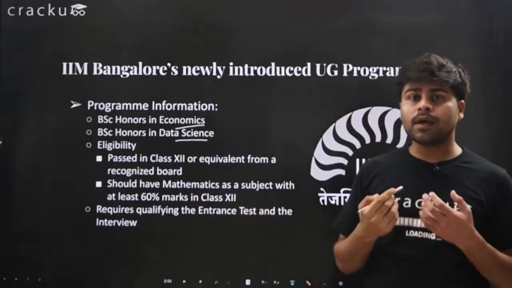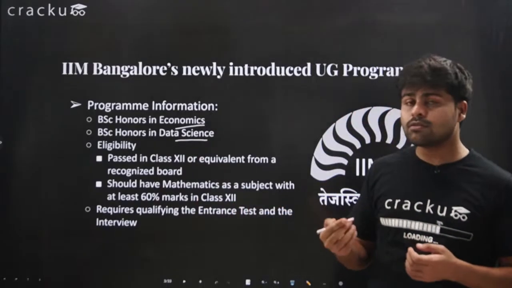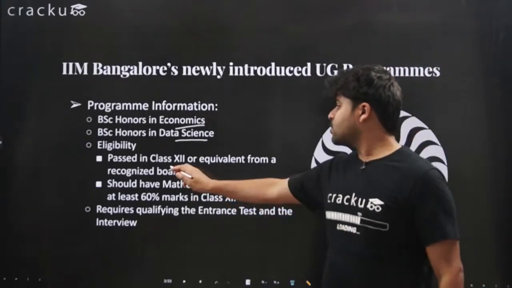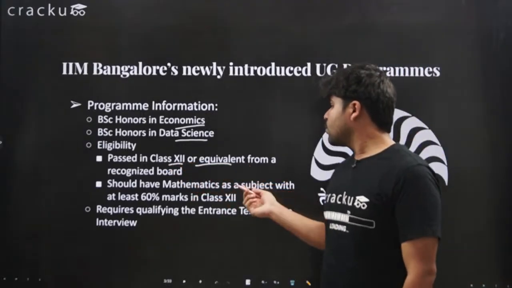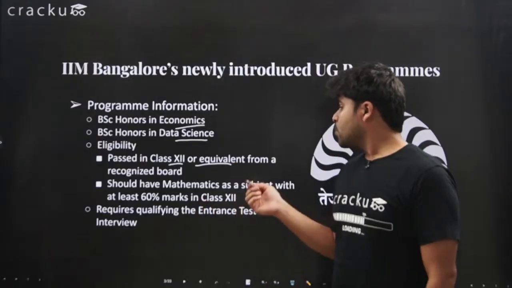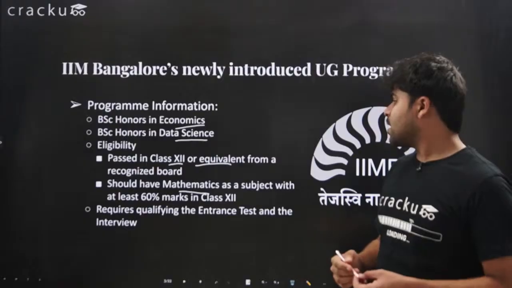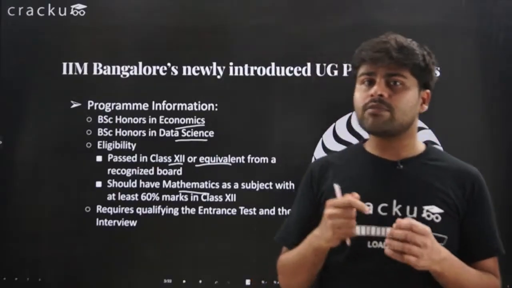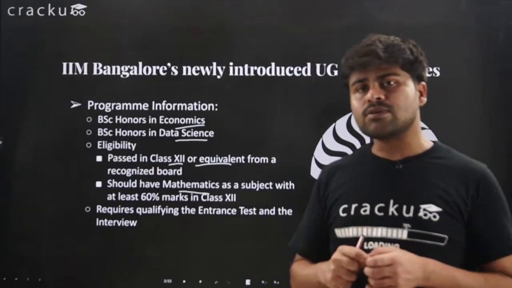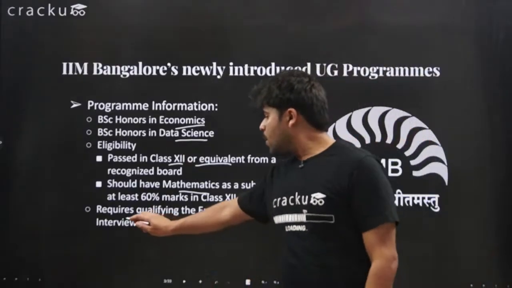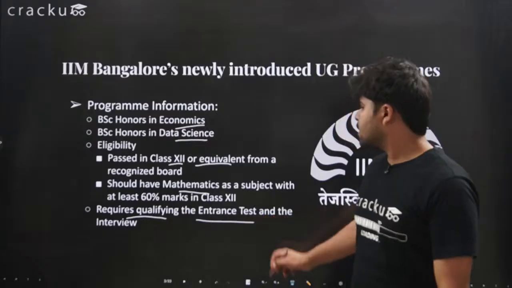In order to apply for this exam, you need to be eligible, and you need to have passed class 12 or equivalent from a recognized board. You need to have mathematics as a subject in class 12 with at least 60 marks. And you are required to qualify the entrance test and the interview.